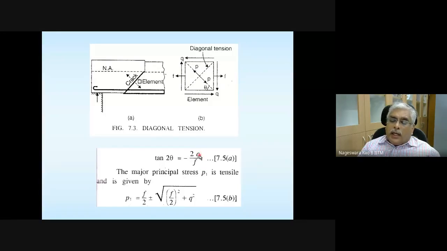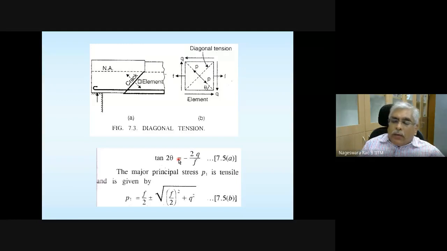For that simple case, look at the ratio of the shear stress to the normal stress at two key points. What are the two key points? Close to the supports and close to the midspan. Close to the midspan, your normal stress is going to dominate and shear stress is almost equal to 0. So taking this numerator to 0, you can find the theta value. Last class somebody already did that, and theta is going to be actually 0 degrees.